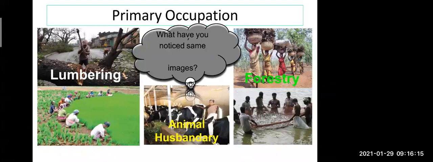Forestry means what? Whatever waste products we get from the forest, the woman is collecting on her head so that they can use them at home, or small pieces of wood they can sell in the market, to whoever wants. Okay, now what do you see in the third picture? What is going on in the third picture?